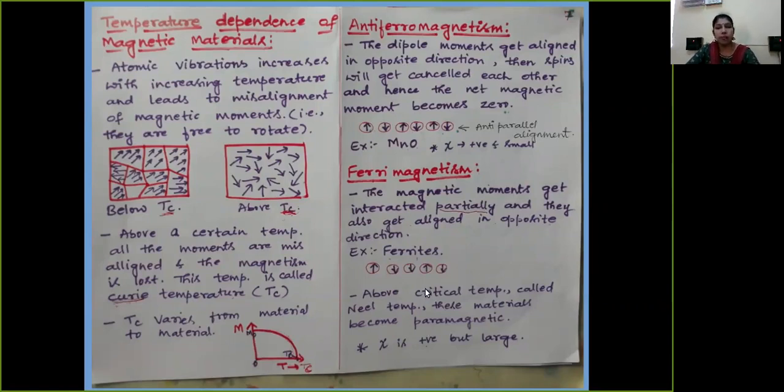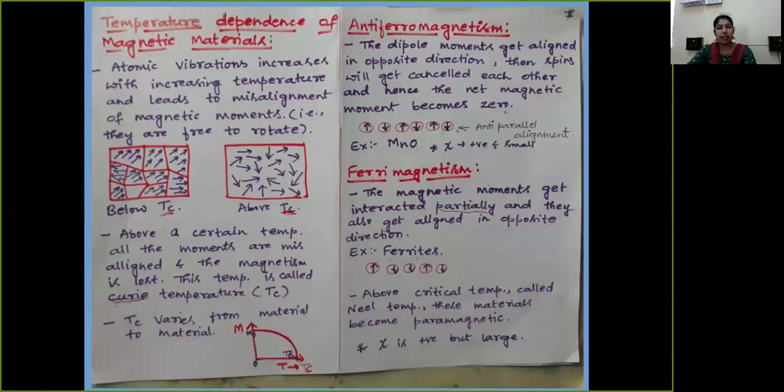And I'm finalizing with the definitions of diamagnetism, paramagnetism, and ferromagnetism. Diamagnetism is the tendency of a material to reduce the magnetic field due to magnetization in a direction opposite to the applied magnetic field, and materials which possess this type of magnetism are called diamagnetic materials.